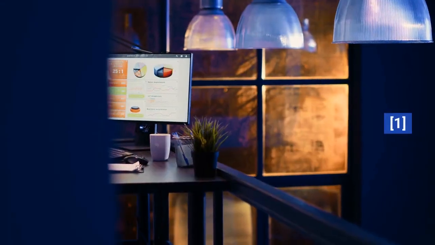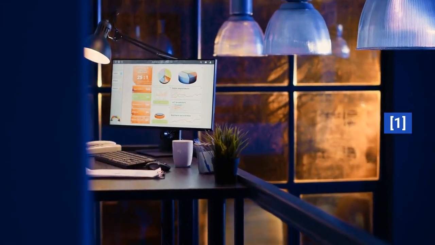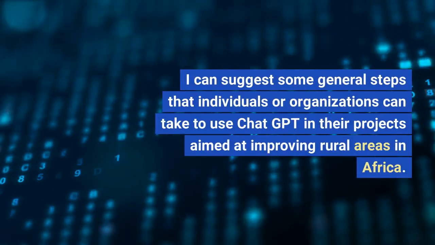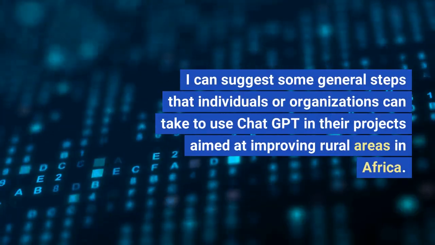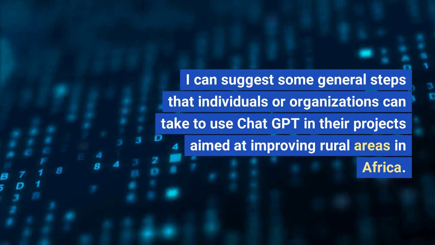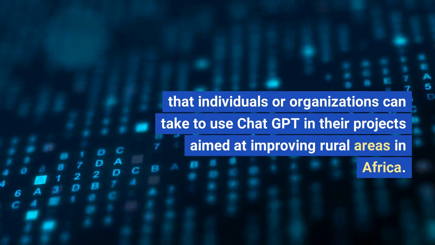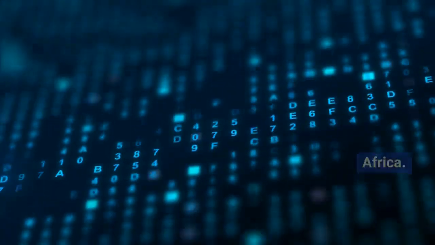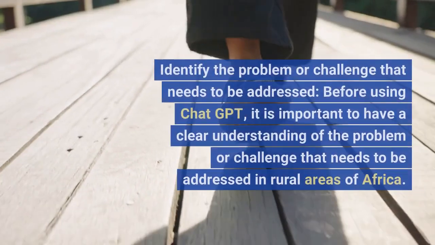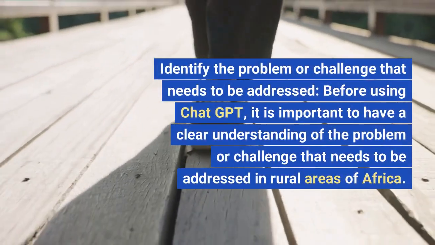I can suggest some general steps that individuals or organizations can take to use ChatGPT in their projects aimed at improving rural areas in Africa. Here are some possible steps. Identify the problem or challenge that needs to be addressed.